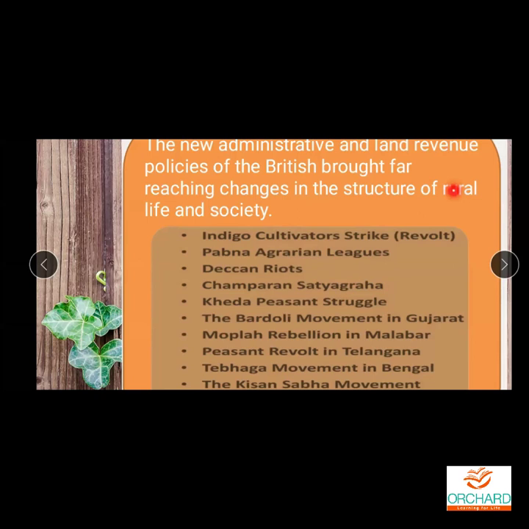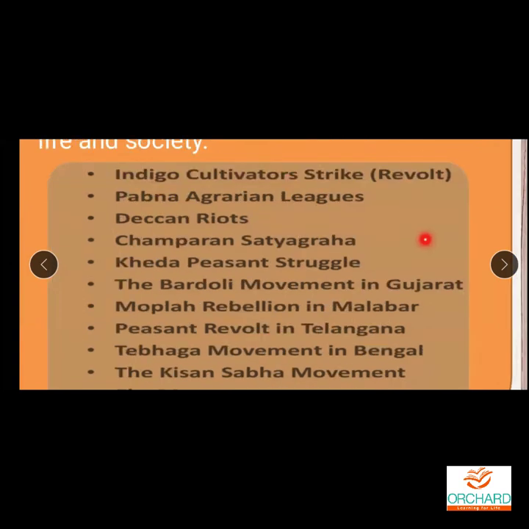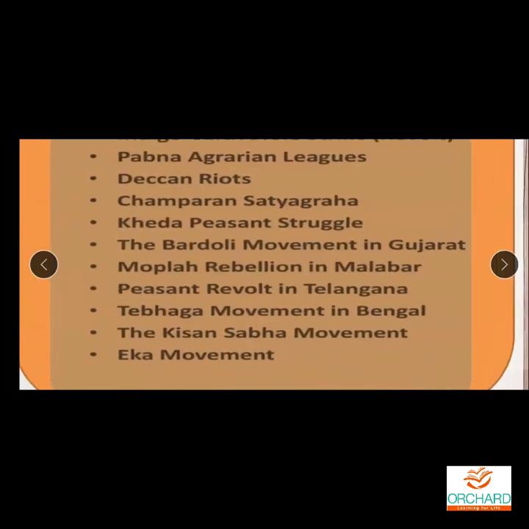So many things happened. I will tell you now. Then tomorrow or in the next class, we will continue about what kind of strikes or revolts happened: Indigo cultivator strike, Pabna Agrarian League, Deccan Riots, Champaran Satyagraha, Kheda peasant struggle, Bardoli movement in Gujarat, Mopla rebellion in Malabar, peasant revolt in Telangana, Tebhaga movement in Bengal, Kisan Sabha movement, Eka movement.